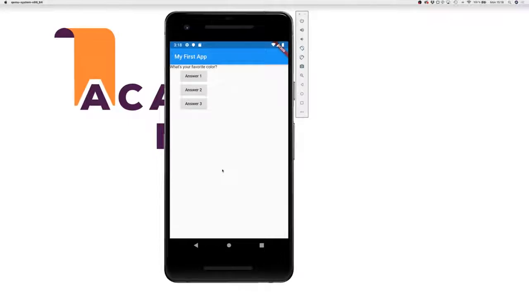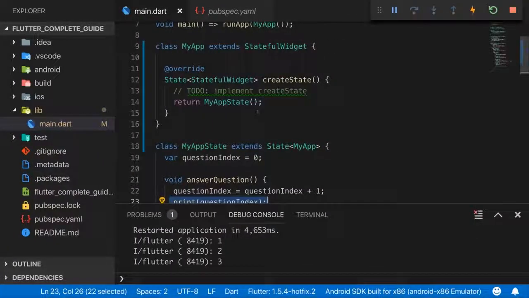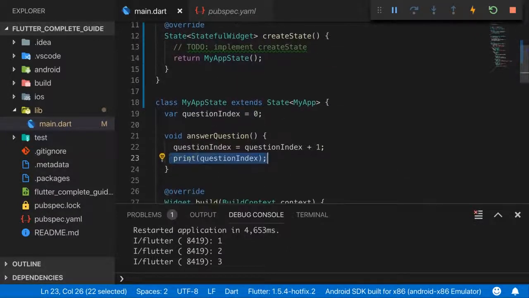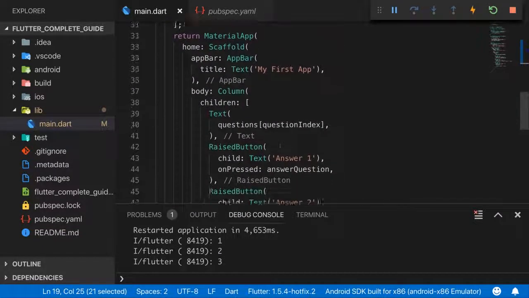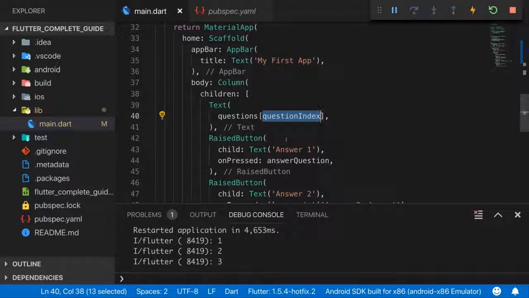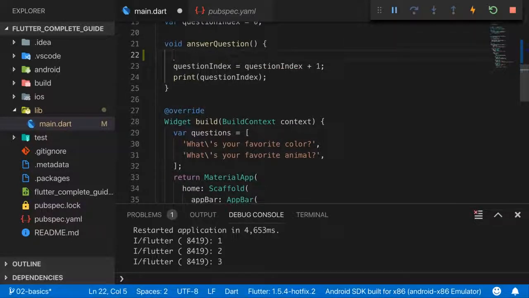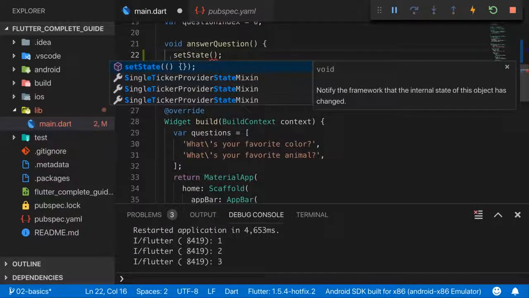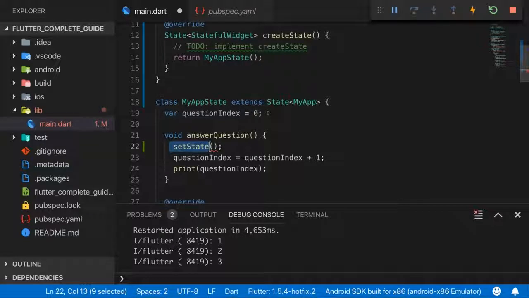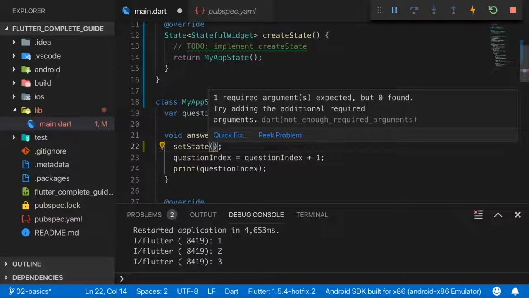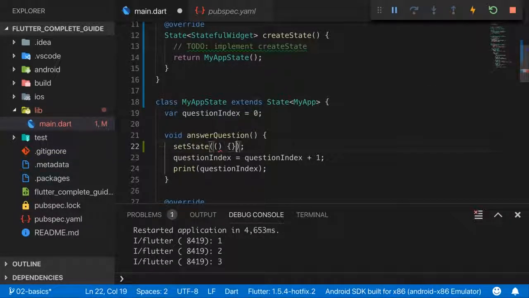Flutter that we're about to change the state, and that when this state is changed, it should re-render this widget. We do that by wrapping the code where we change data inside of our state that is reflected in the user interface. The question index is of course reflected because it controls which question is shown. So when we change that, we wrap this in a setState function. setState is a method provided by that state class which we inherit. It takes a function, typically an anonymous function, so a function with no arguments and then the function body.